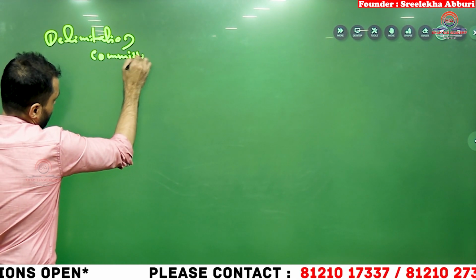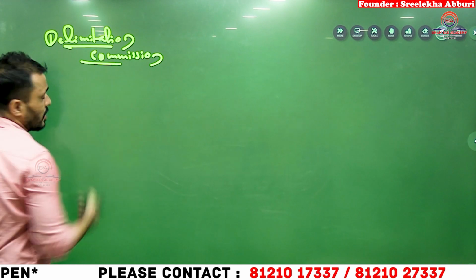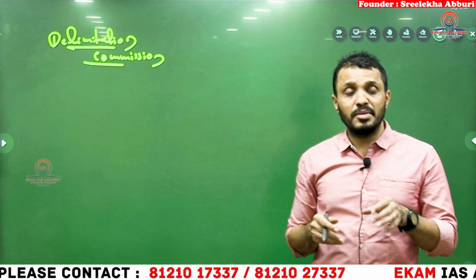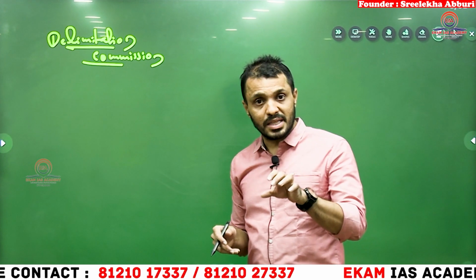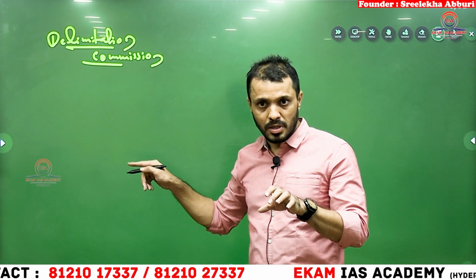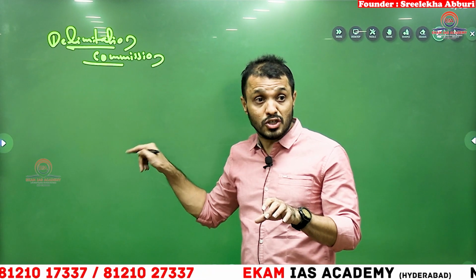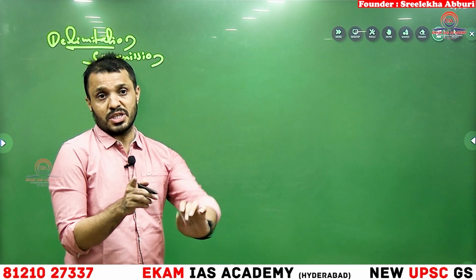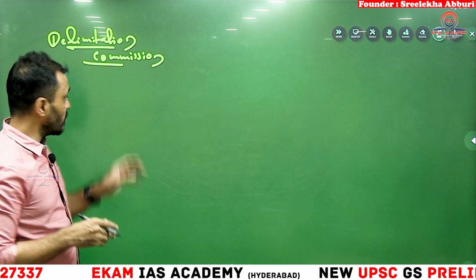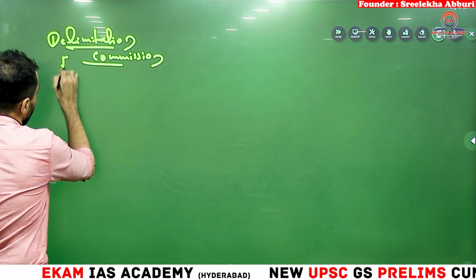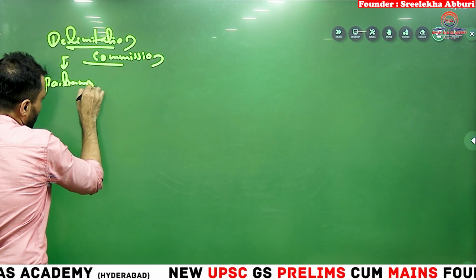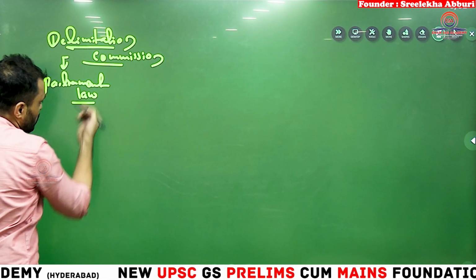Delimitation Commission. Listen guys, the Delimitation Commission will be appointed to implement the process which is mentioned in Article 82. But the Delimitation Commission itself is not mentioned in Article 82. So never ever get confused on that. Delimitation Commission is not a constitutional body. It is a statutory body. It is appointed according to Parliament law.